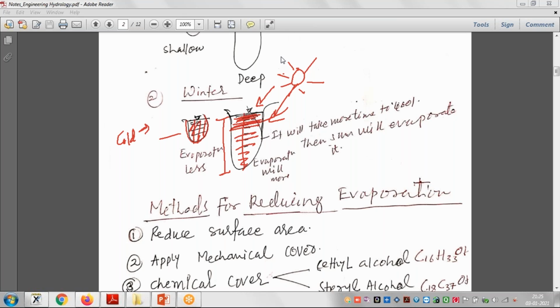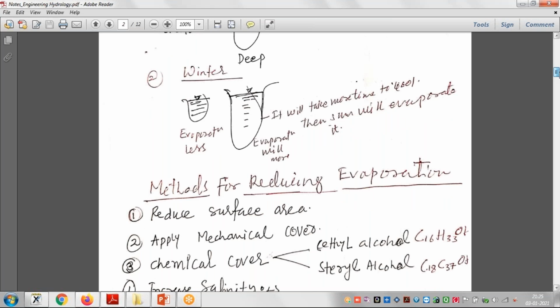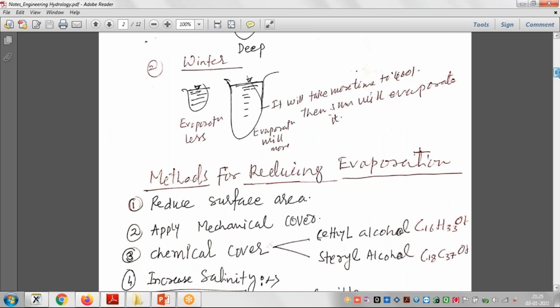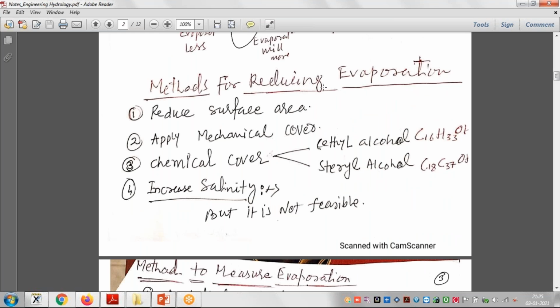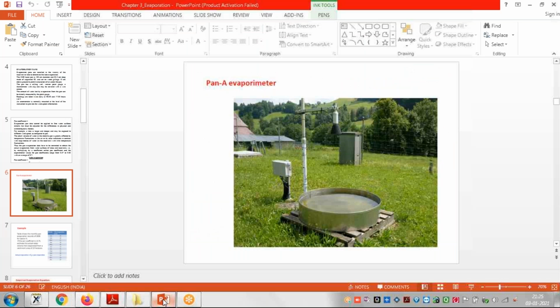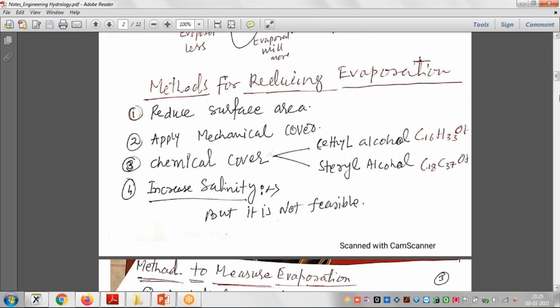So these are the two cases, summer and winter season, and the depth plays an important role. Now there are some methods for reducing evaporation. But before going into that, we will see some methods to calculate the evaporation.